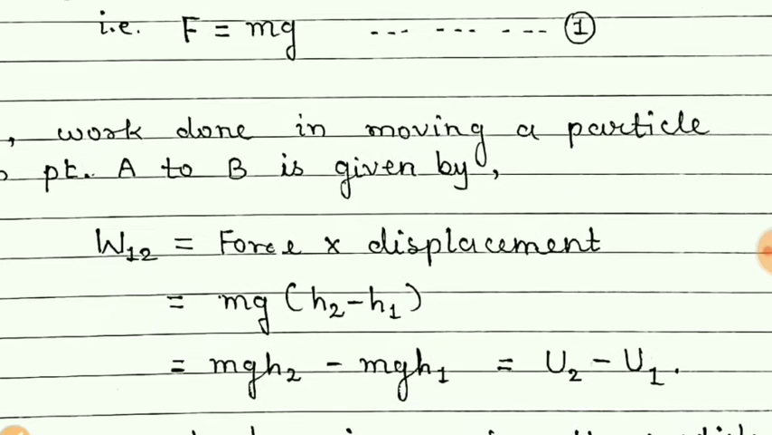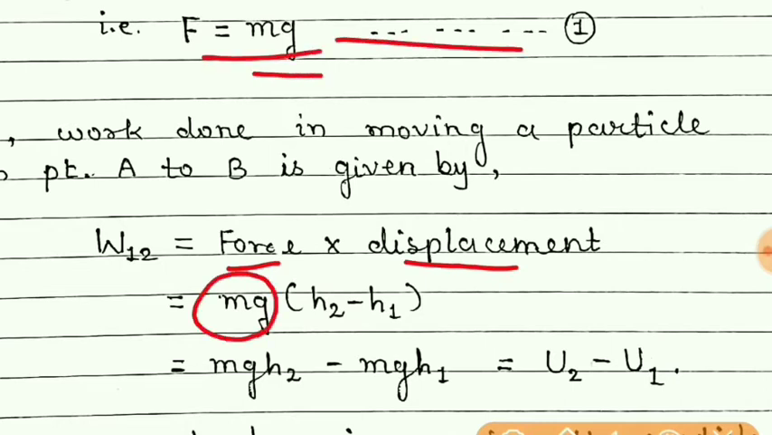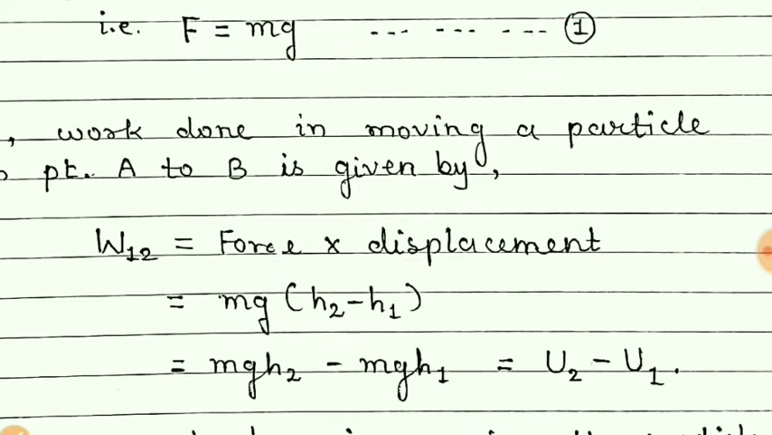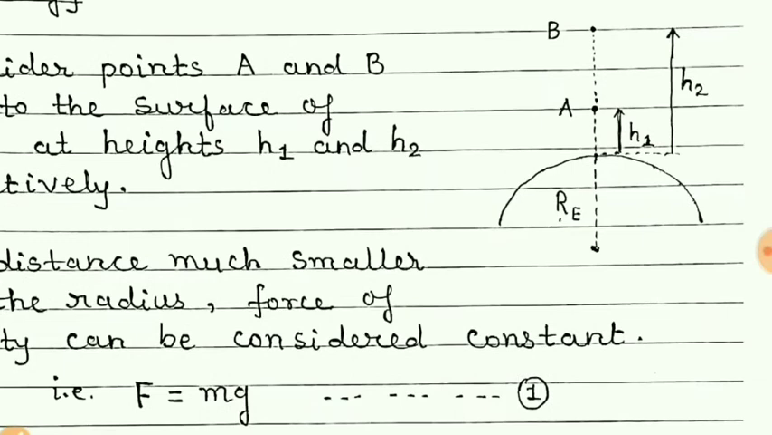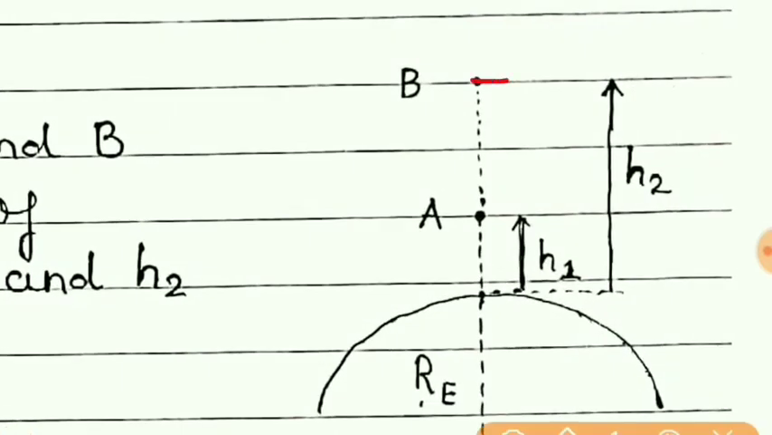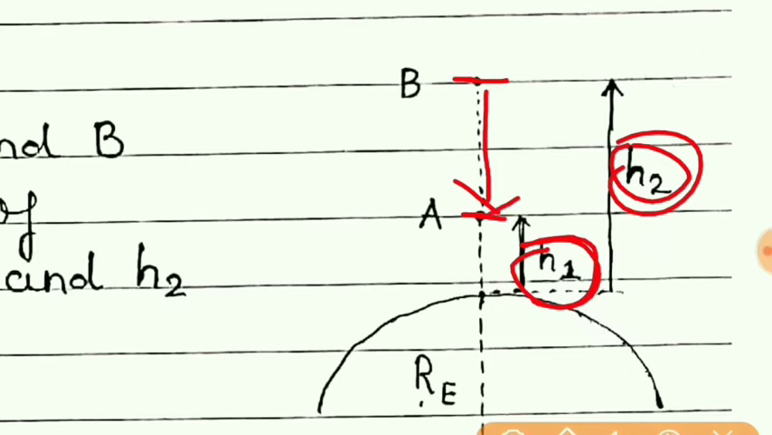is equal to force into displacement. Force is mg from equation number 1, and displacement, how much the body is displaced. So it is clear that the final position is h2, the initial position is h1. So h2 minus h1. So this displacement from A to B is h2 minus h1.